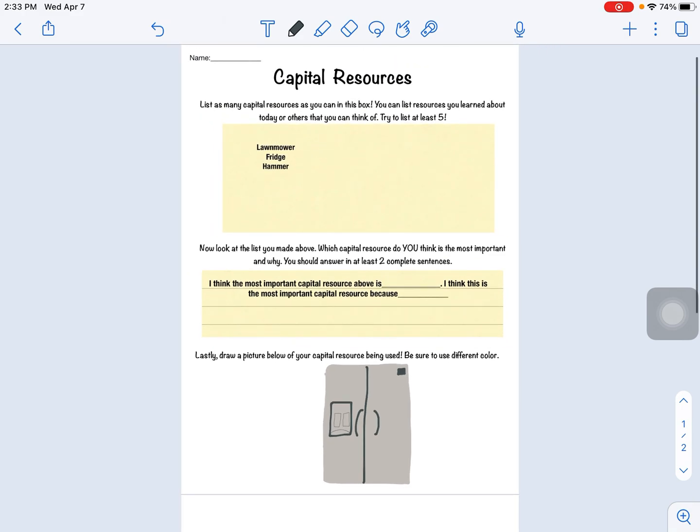So again, this is a 3-part assignment. You're going to list capital resources that you can think of. Tell me which one you think is the most important and why, and then draw a picture that matches that capital resource. Please submit this back into Schoology when you are done.